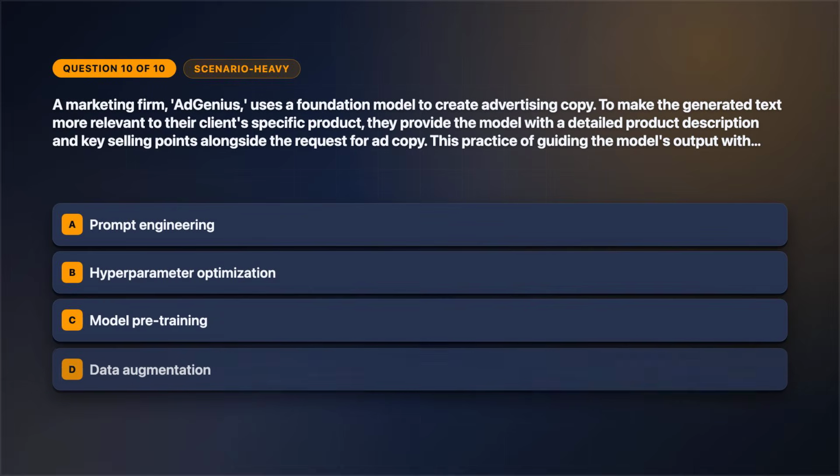Next up, question 10. Follow the operational constraint. A marketing firm, Ad Genius, uses a foundation model to create advertising copy. To make the generated text more relevant to their client-specific product, they provide the model with a detailed product description and key selling points alongside the request for ad copy. This practice of guiding the model's output with specific contextual information is a fundamental aspect of... Select one answer. Review the answer choices on screen.